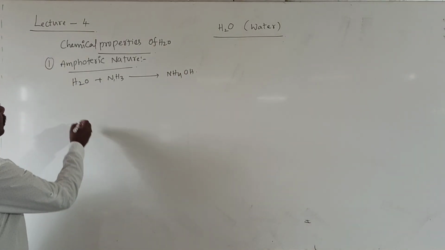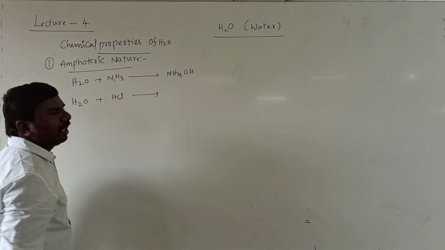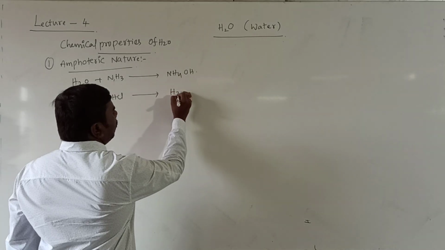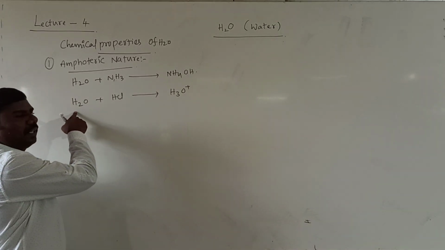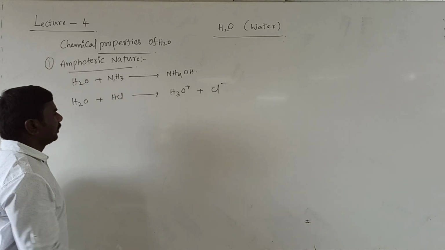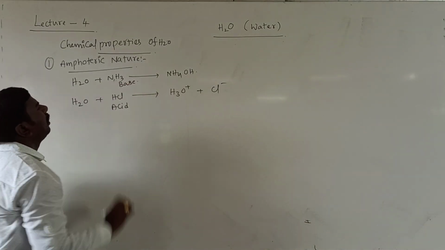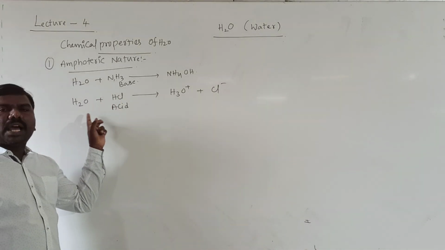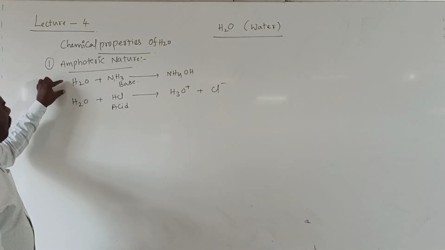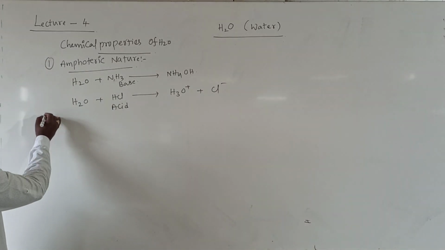Water can react with an acid like HCl to give rise to H3O+, where H+ is shifted to H2O. It is acid, it is base. Water can react with base as well as acid. That's why water has amphoteric nature.